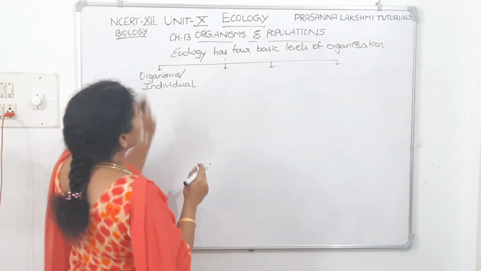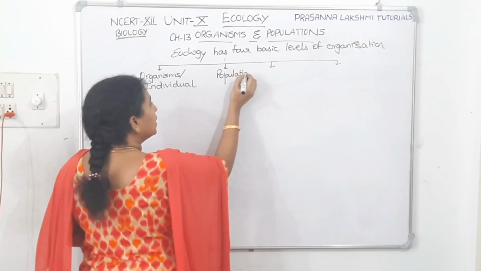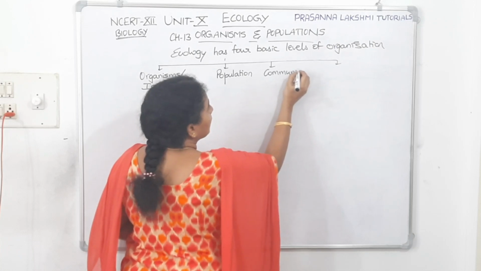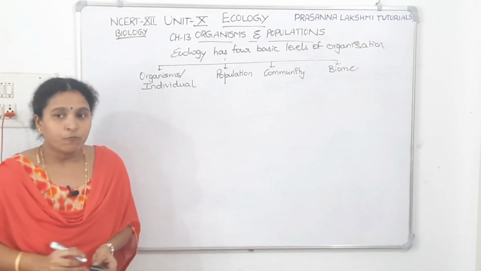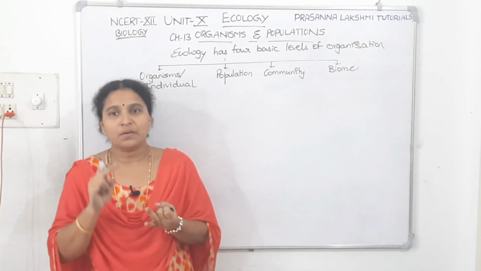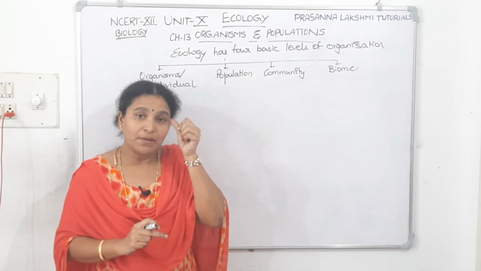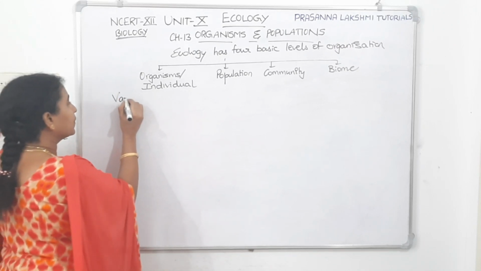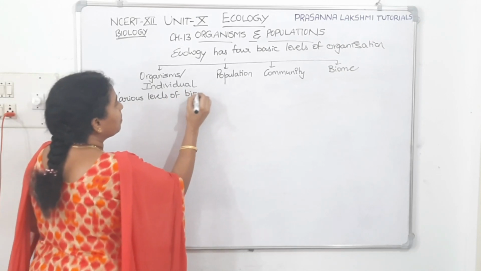That is, what is the organism. The second one is population, and the third level of organization is community level, and the fourth level is biome level. So there are four basic levels of organization in ecology. One is organism level, second is population level, third is community level, and the fourth is biome level.